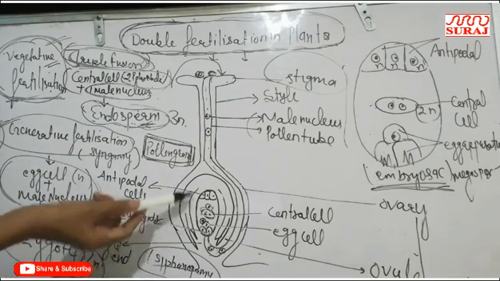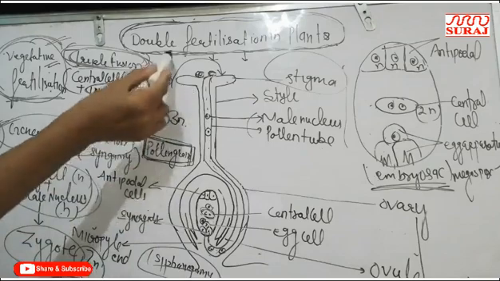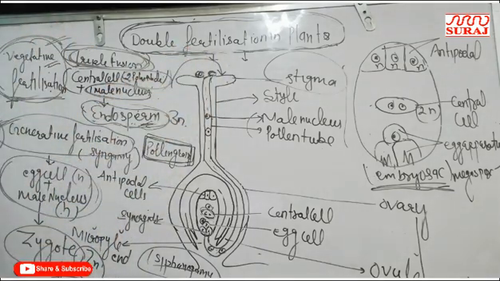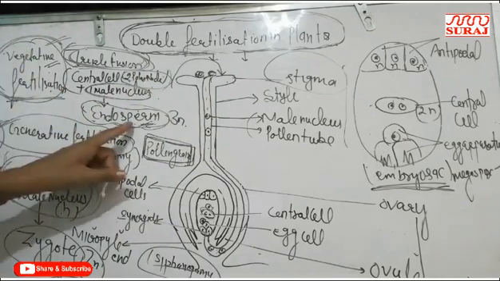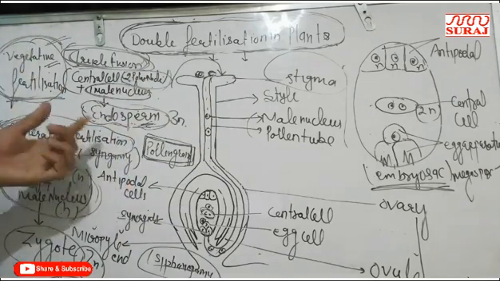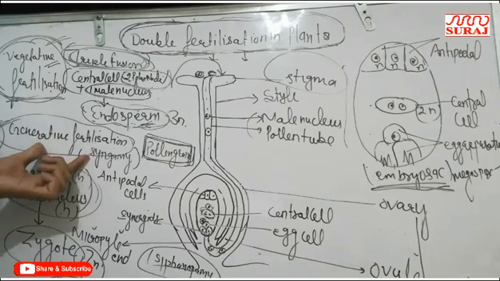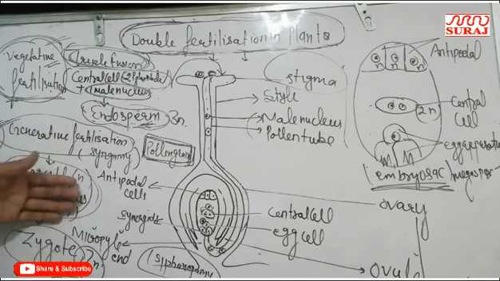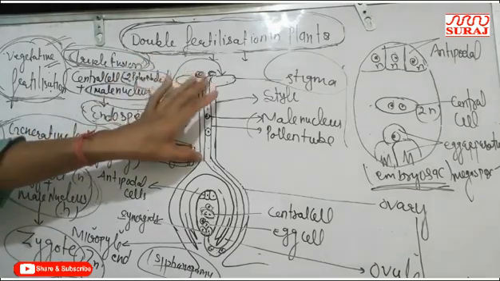So in this way, fertilization in plants occurs 2 times. One is vegetative fertilization, which forms the endosperm, and the second is generative fertilization, which forms the zygote. So fertilization in plants is also known as double fertilization.